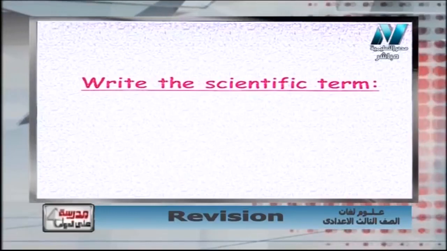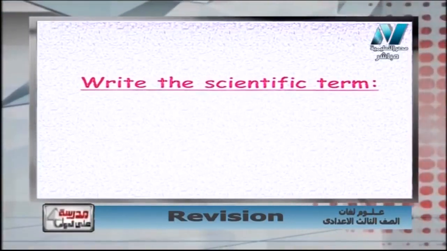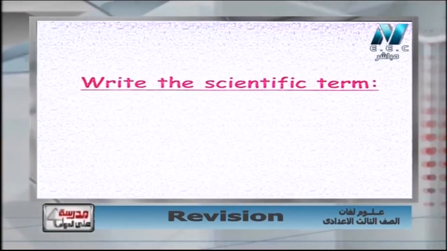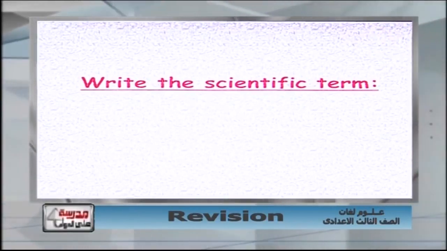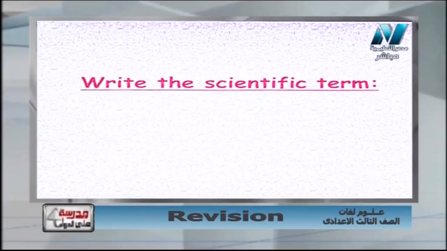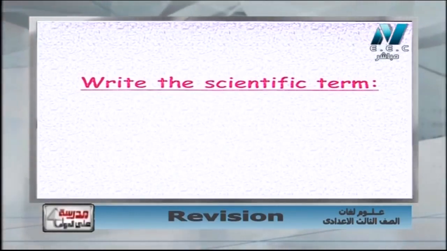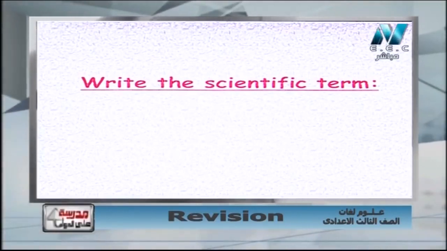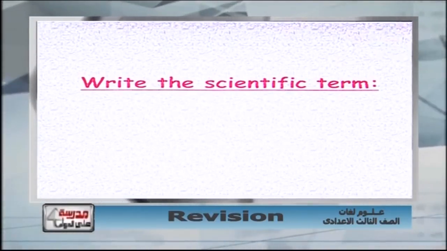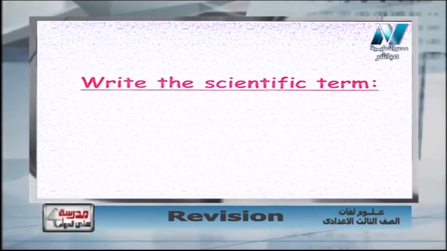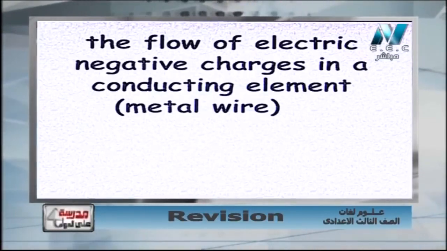Okay? So now let's have another type of question, which is write the scientific term. This question is very important, and we all know it very well and practiced it a lot during this semester. But I advise you, to answer this question correctly you must read the first word or the first two words carefully. Is it asking for a system, an operation, an agent, a factor, or a chemical substance? So for this question especially, focus on the first word or the first two words.